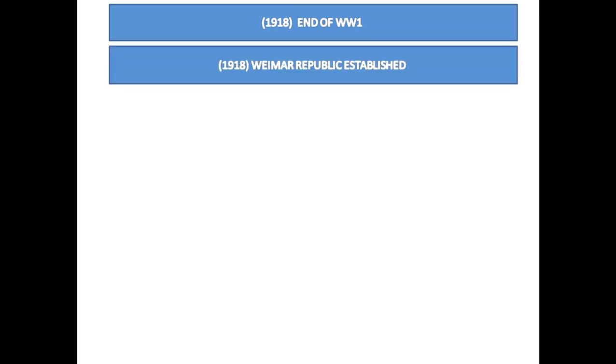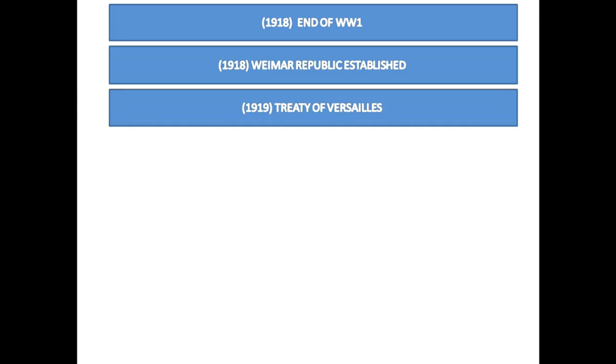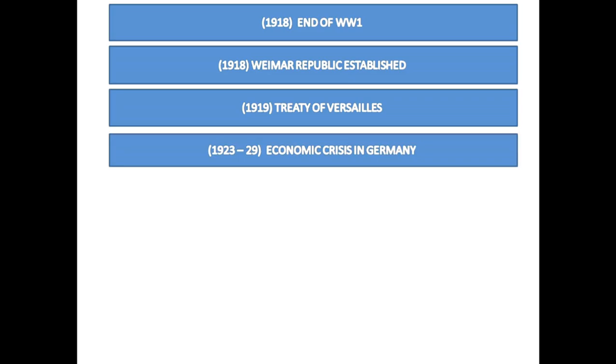Let's take a quick review through a flowchart. It shows the main events that led to the rise of Nazism in Germany and eventually led the Second World War. In 1918, World War I ended and Germany lost the war. After the war, a new government called the Weimar Republic was established in Germany. In 1919, Germany had to sign the Treaty of Versailles and accept strict rules. After this, Germany faced economic crisis and people had no jobs.